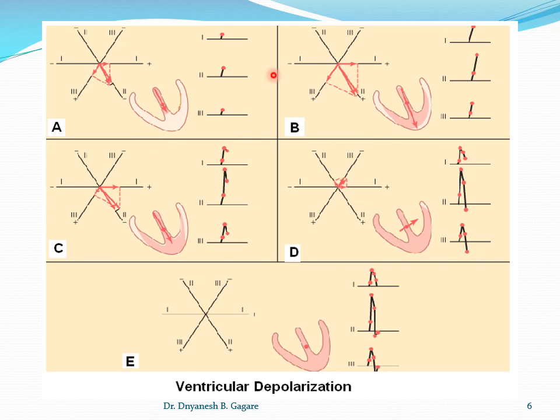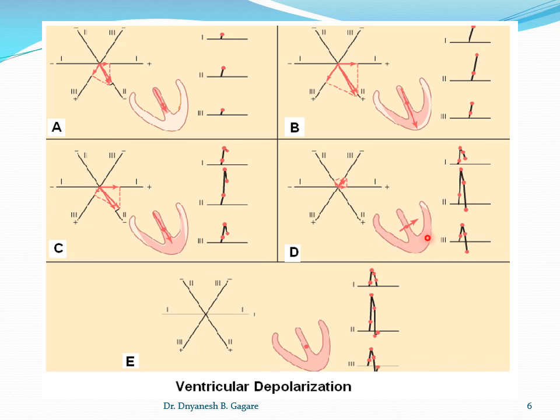The next moment current also flows from apex to the base via the inner surface of the ventricle, that is the endocardial surface. At the same time current also flows from the inner surface to the outer surface. So here the wave of depolarization proceeds.